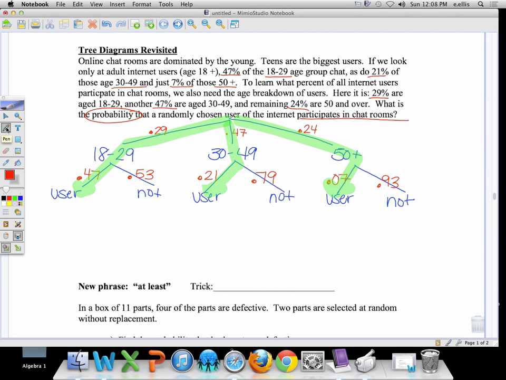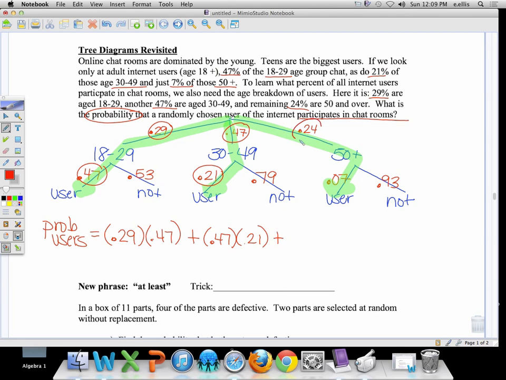So if I'm going to go in here and actually find my probability of users, what I'm going to have to do is multiply down. That first row, we've got the 0.29 meets 0.47. So 0.29 times 0.47 plus, do the next age group. 0.47 flows into 0.21. So 0.47 times 0.21 plus, go down that third branch, we have 0.24 times 0.07. And if you simplify all of that, I get 0.2518.